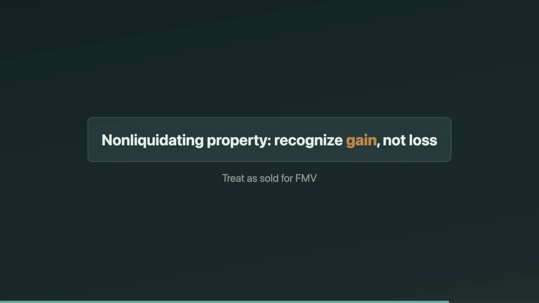Property distributions have another twist. What happens at the corporate level? In a non-liquidating distribution, a C corporation recognizes gain if the property's FMV is greater than its adjusted basis, as if it sold the property for FMV. But it cannot recognize a loss if FMV is less than basis. That gain yes, loss no rule is tested constantly.